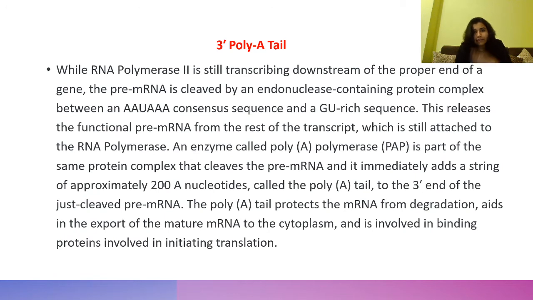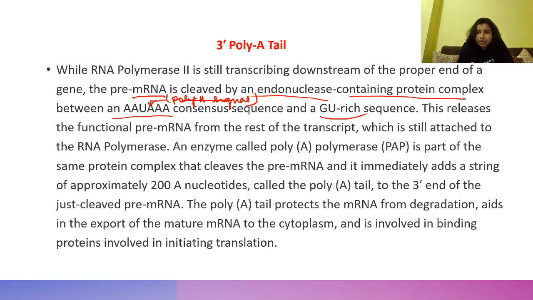Poly A tailing: RNA polymerase II is still transcribing downstream of the proper end of the gene. The pre-mRNA is cleaved by an endonuclease containing protein complex at a site after an AAUAA sequence, which we call the poly A signal. This is the poly A signal site, right?